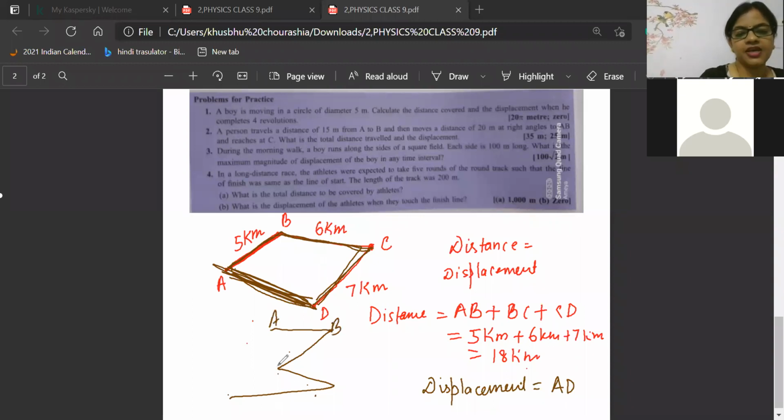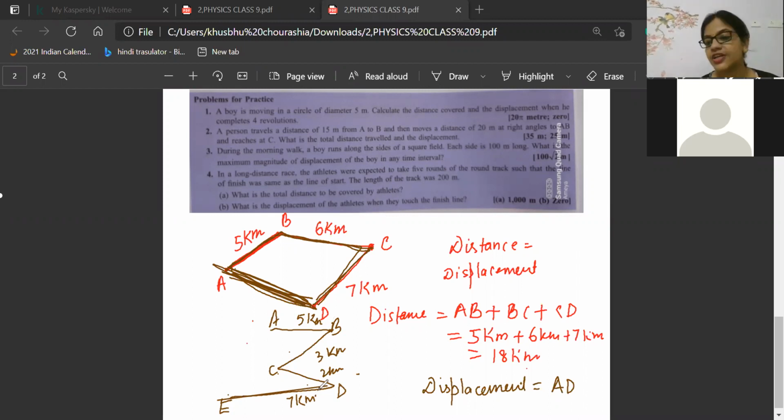A, B, C, D, E. Now beta, A to B is 5 kilometer, B to C 3 kilometer, C to D 2 kilometer, and this is 7 kilometer. Beta, what is the total distance covered? The total distance here is 5 plus 3, 8, 8 plus 2, 10, 10 plus 7, 17. So distance, everybody understood, na?